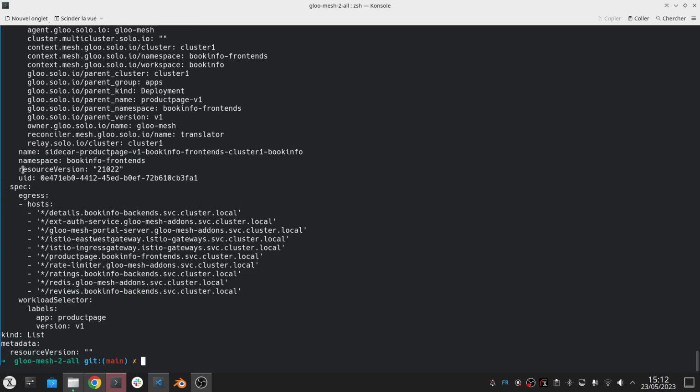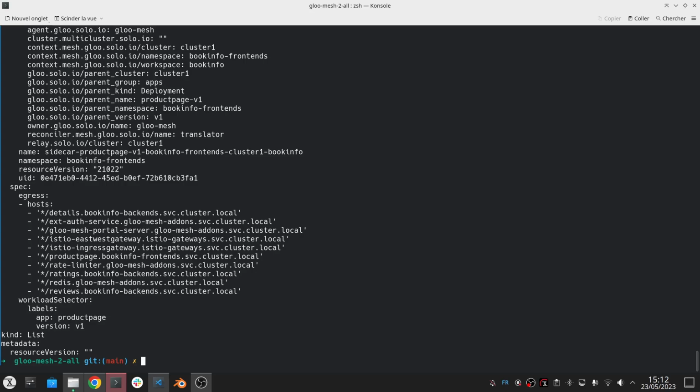So it's an optimization. Right? If I have 1,000 services in my cluster, instead of having each proxy configured to talk to 999 other services, it's going to be configured to only talk to the ones it is allowed to. So it's going to use less memory, less resources, and so on.